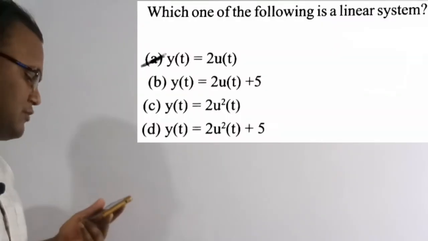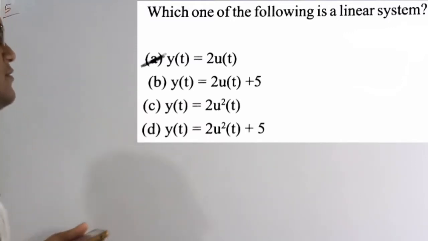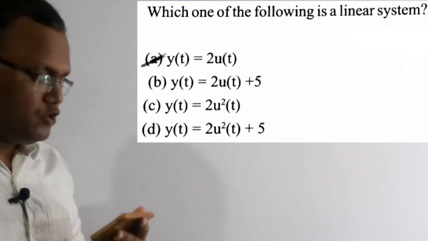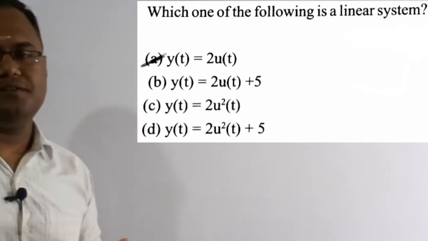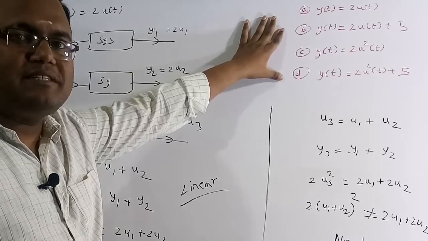So now we are going to solve the fifth question. See the question here. Which one of the following is a linear system? Out of the four options, option A is the linear system. Let's discuss some more facts about this one. These are the options given in the question. From these options, we have to find which system is a linear system.